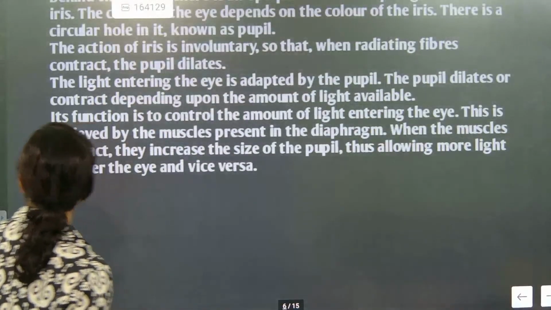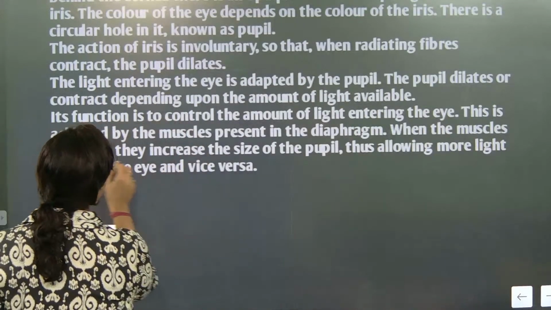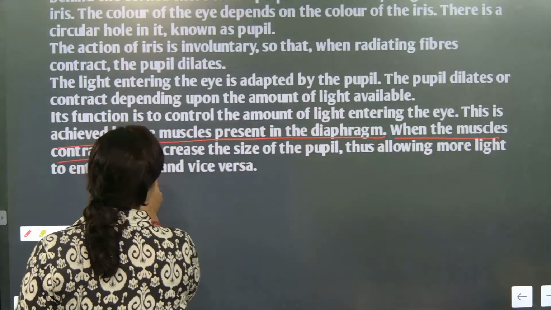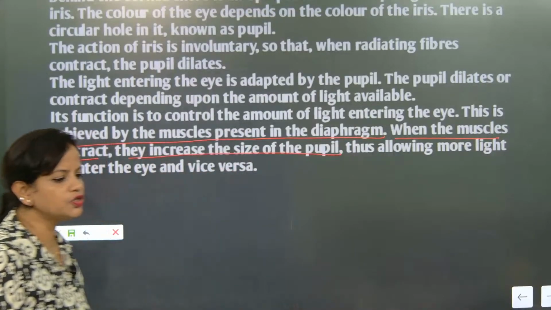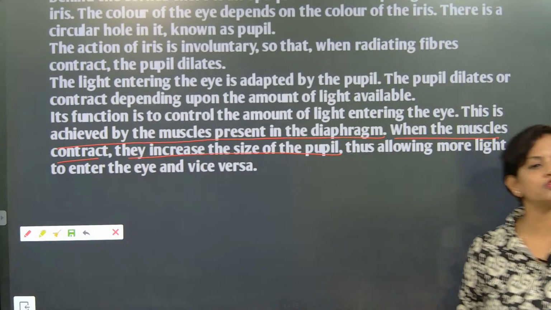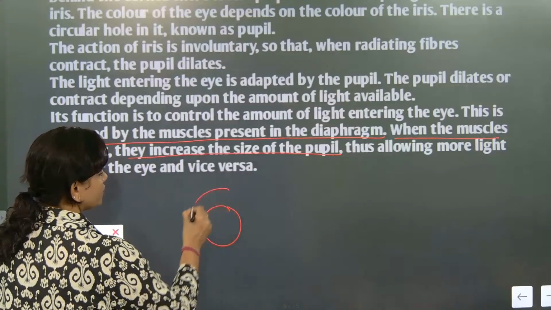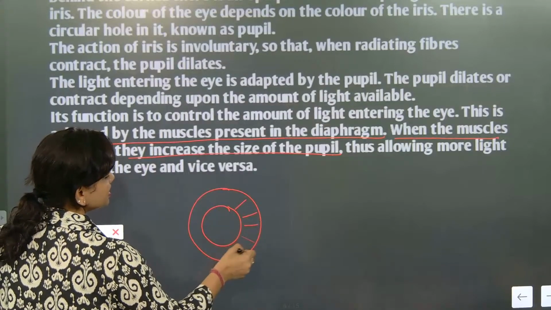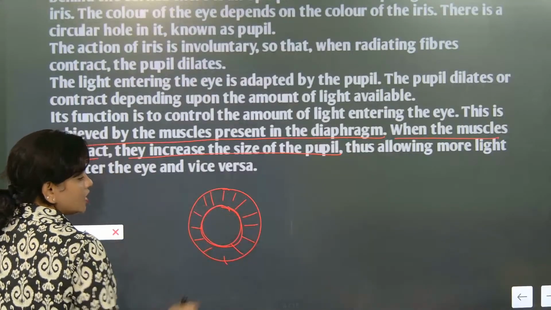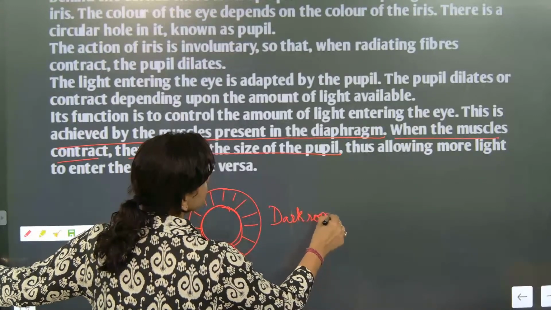So the last part, let's see. I'm highlighting the last part. This is achieved by the muscles present in the diaphragm. When the muscles contract, they increase the size of the pupil. Understood? So when the iris muscles are contracting, it will increase the size of the pupil. So when I want to see in a dark room, the iris muscles will contract. If they contract, the hole will become big. So this always happens in which room? Dark room.